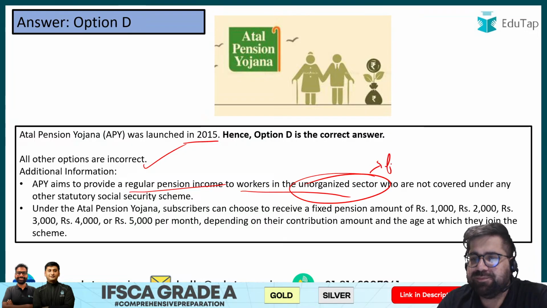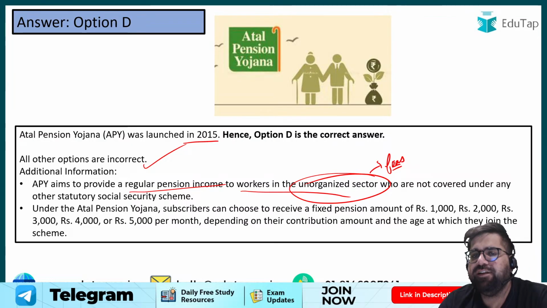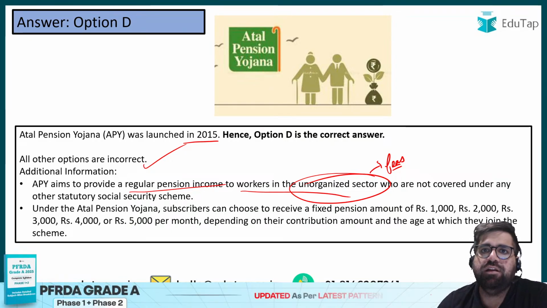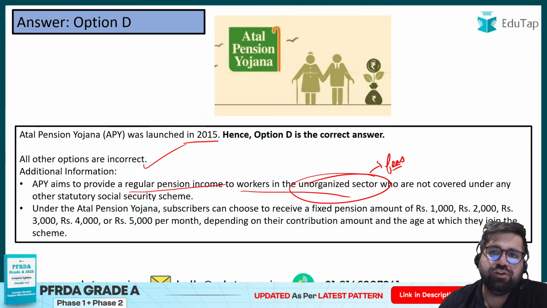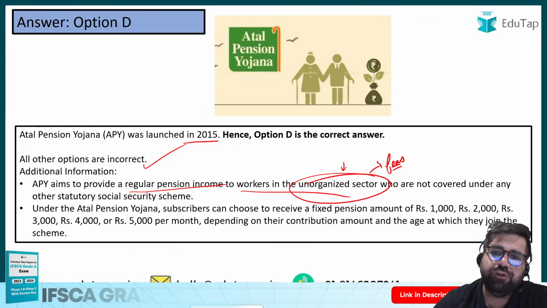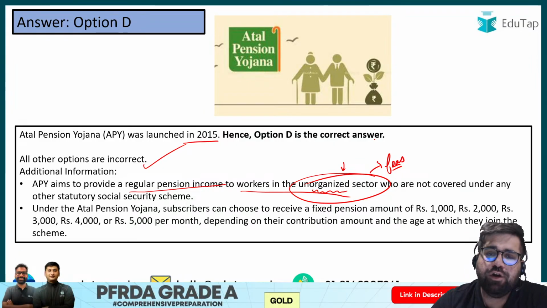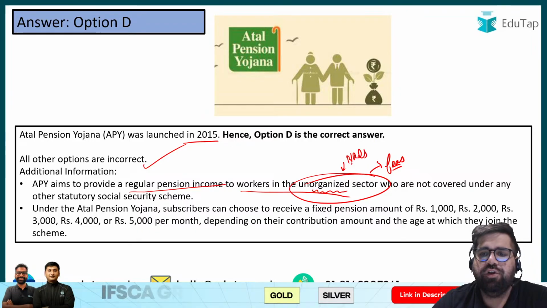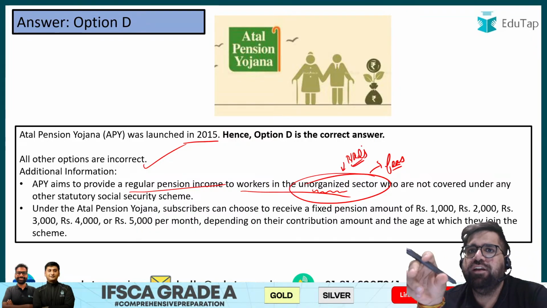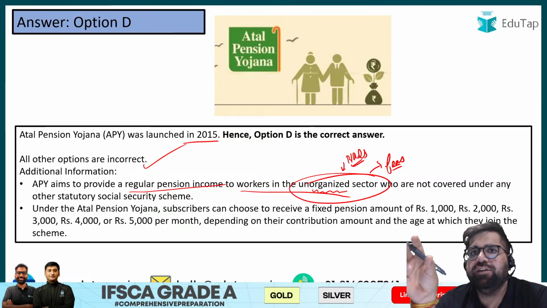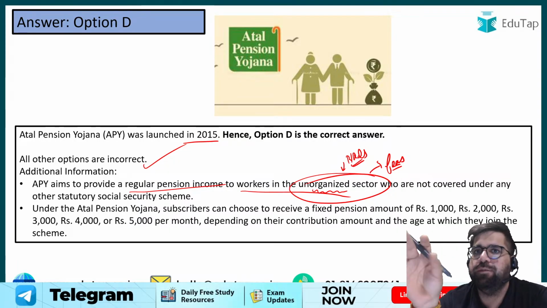Please focus on this particular word, because in APY we do not include the employees who are already having government jobs or who are already covered under other pension schemes like NPS. So it is launched only for those workers who fall under the unorganized sector. And what is the meaning of unorganized sector? Unorganized sector basically means that you don't have formal rules and regulations. Your primary source of income is coming from a profession which is informal in nature.